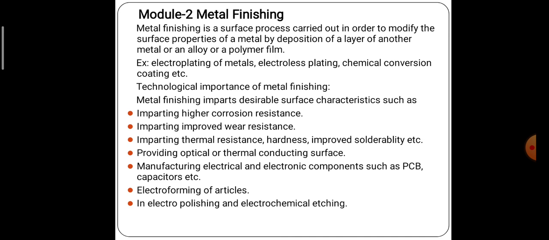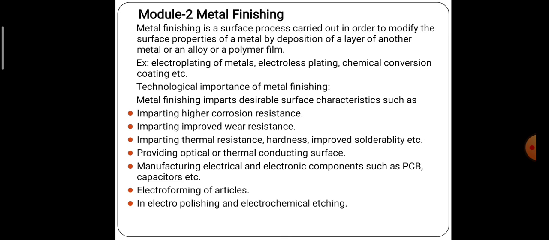What is metal finishing? Metal finishing is nothing but the coating of material on the surface of the substrate material. The substrate material we can also call the base metal. That process we can call the metal finishing process.